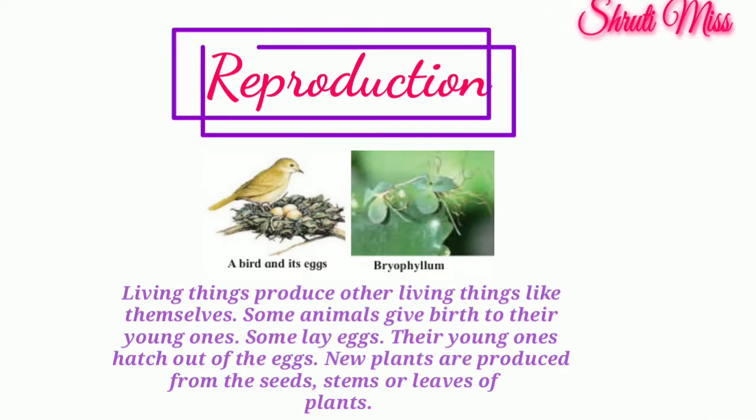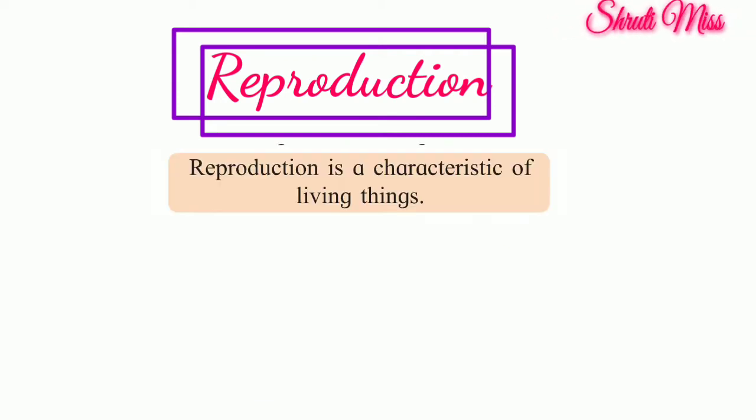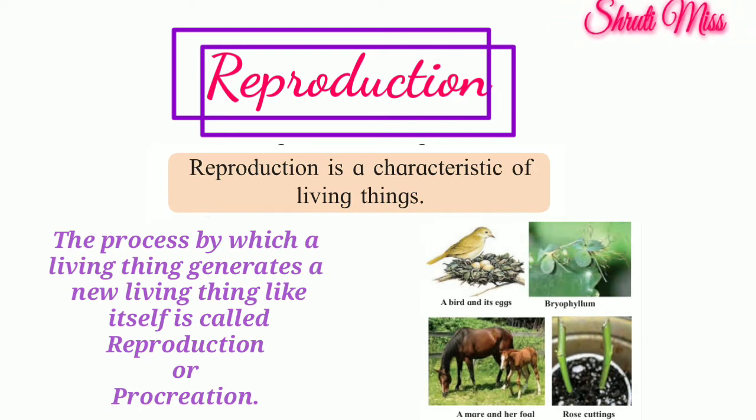Now, the second point is reproduction. In reproduction, living things produce other living things like themselves. It means living things produce other living things which are similar to them. Some animals give birth to their young ones, some lay eggs, and their young ones hatch out of the eggs. New plants are produced from the seeds, stem, or leaves of plants. The process by which a living thing generates a new living thing like itself is called reproduction or procreation.